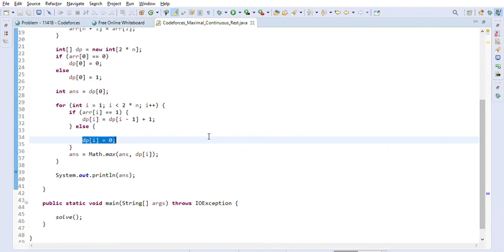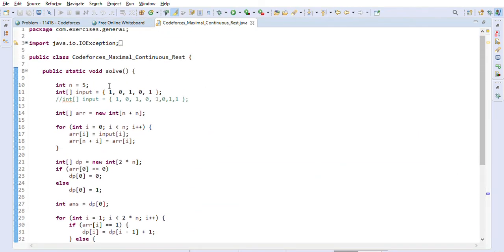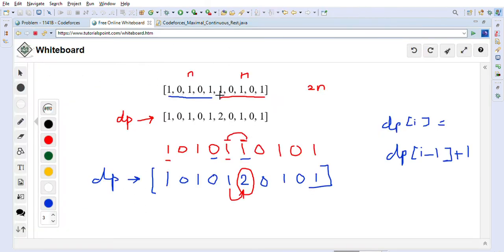So let's just look at the example that's given to us, the first one that we looked at, right? So first this is the input and n is given to us. And then we will create one array which is n plus n because we want to double this, right? Because we want to combine 2 days to check, because sometimes the days will be on the boundary like this, right? So that's why we are combining the array. So just as I showed you here, this array we combined with again the same array we combined, right? So that is what we are doing here.